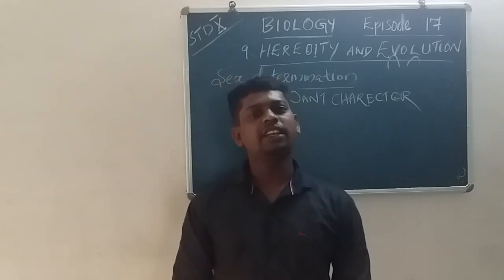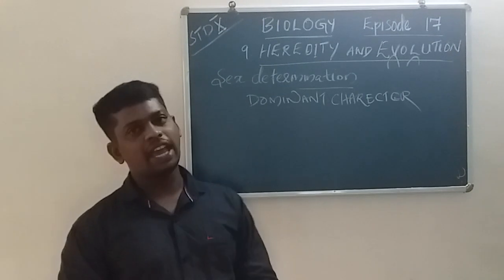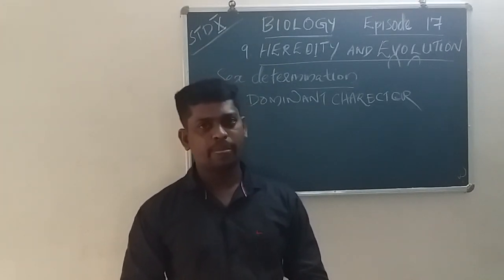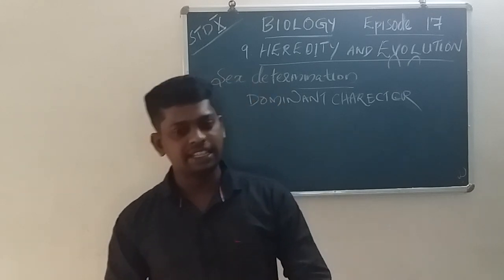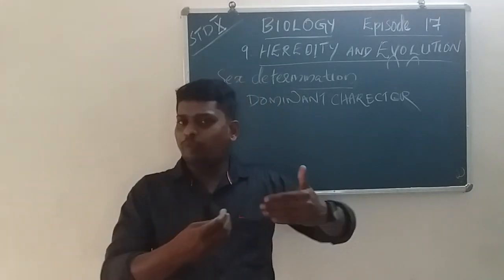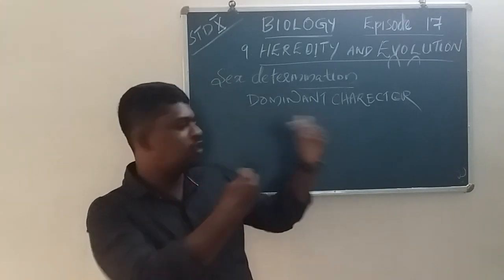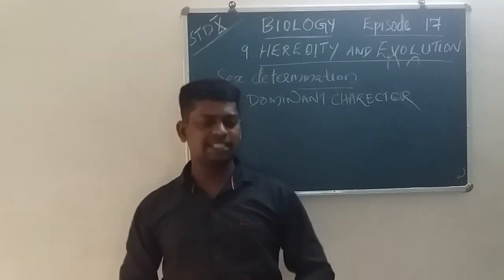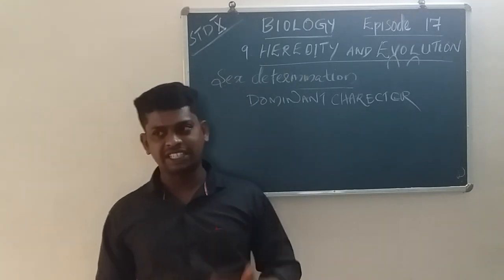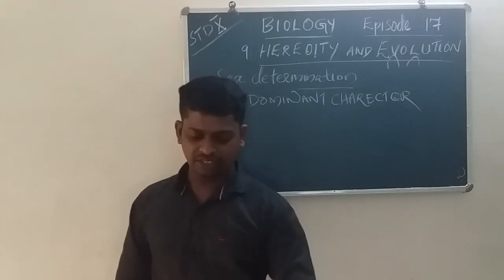And the second is the recessive character, or recessive trait. That means the opposite of the dominant, the suppressed character. That is the recessive trait.